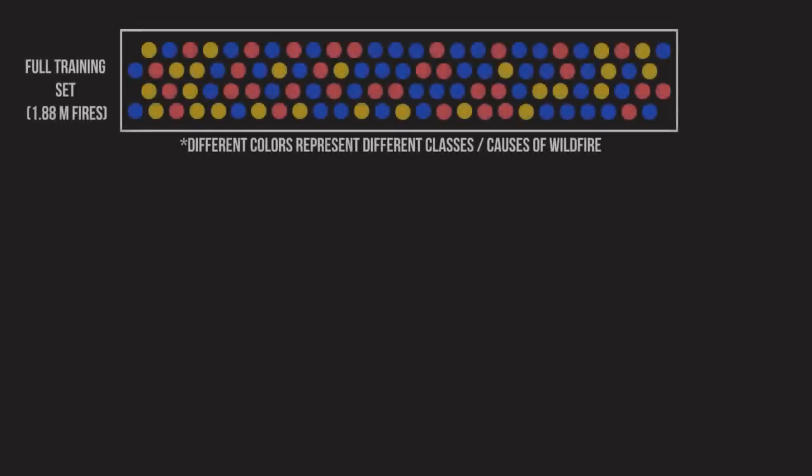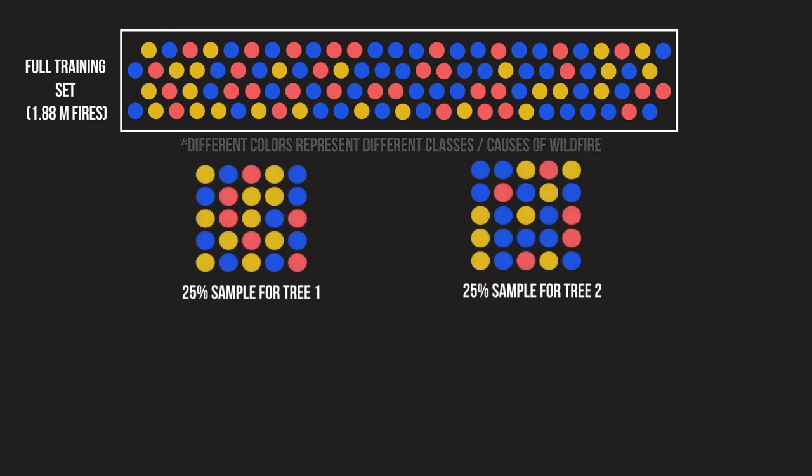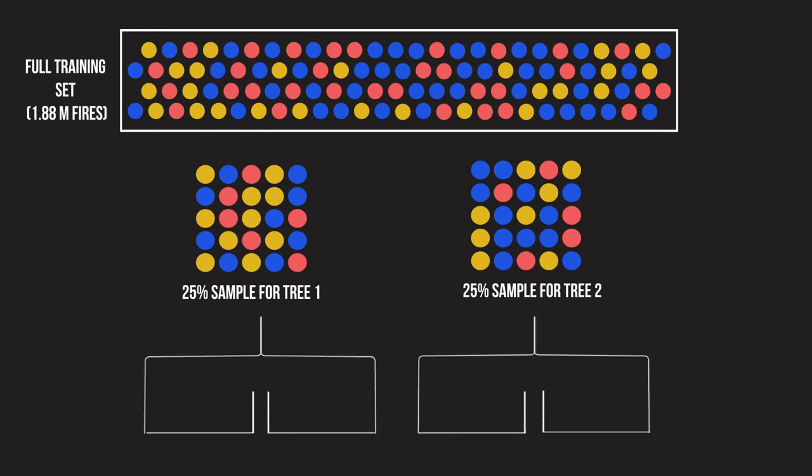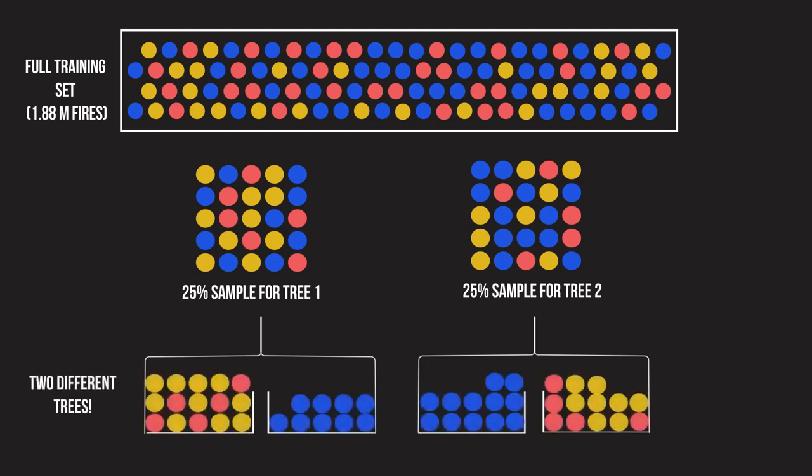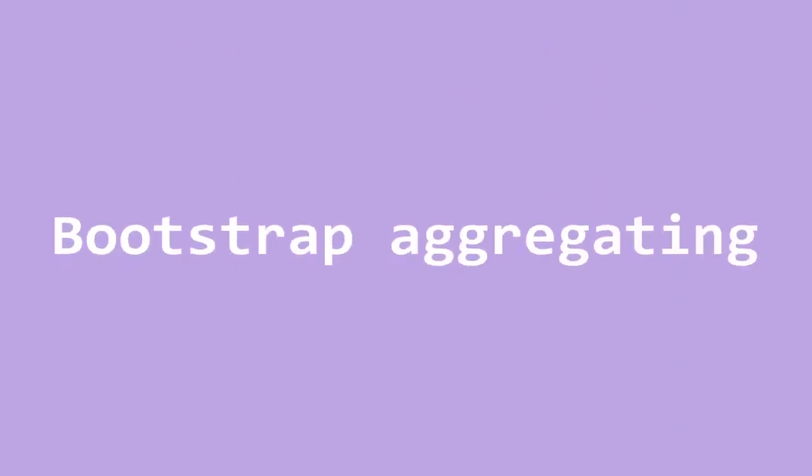In our dataset, we have 1.88 million wildfires, but we're only going to show, say, a random 25% subset of those to each of our trees. As a result, these two trees sampled from the same dataset, but ended up with two very different training sets. Using bootstrapping to create uncorrelated models, and then aggregating their results, is called bootstrap aggregating, or bagging for short.